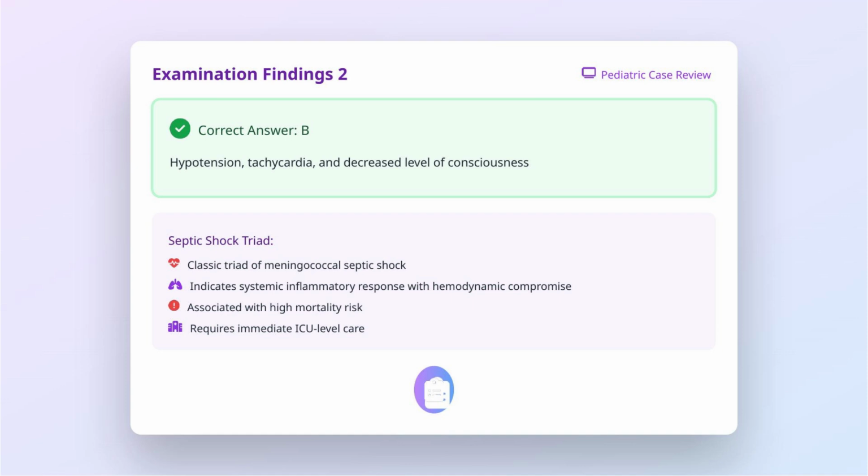These findings indicate systemic inflammatory response syndrome with significant hemodynamic compromise and end-organ hypoperfusion. Patients with this combination have significantly higher mortality rates and require immediate resuscitation, antibiotic therapy, and often intensive care management. The other combinations may represent early disease or alternative diagnoses, but don't suggest the same degree of physiologic compromise.